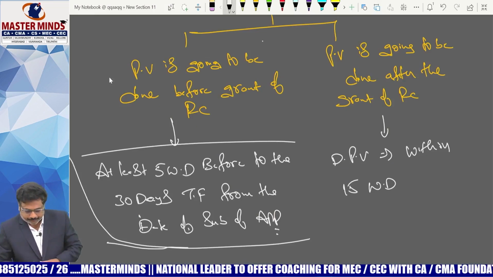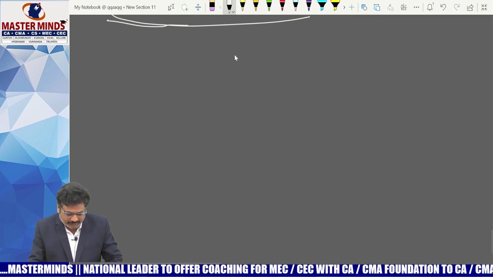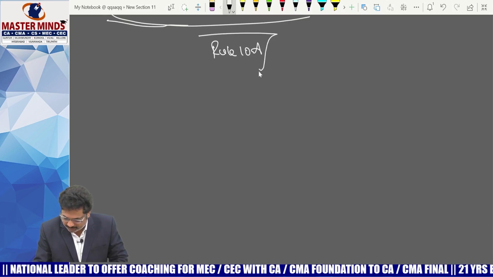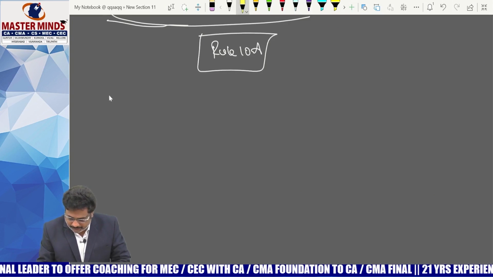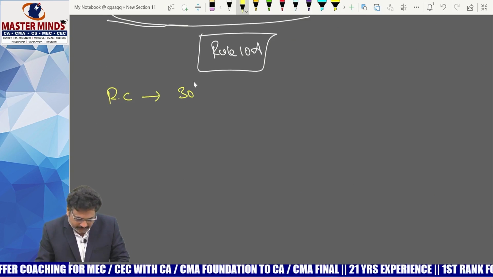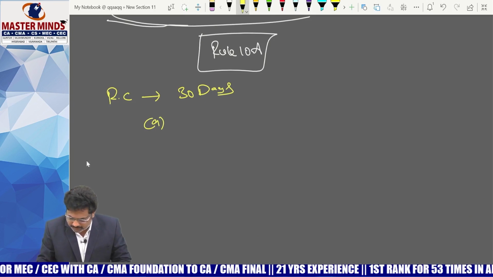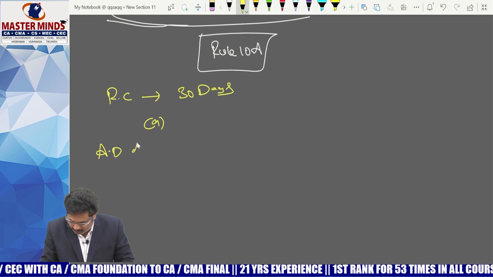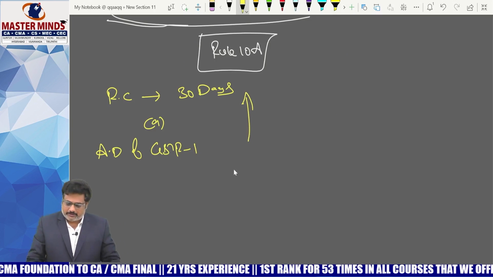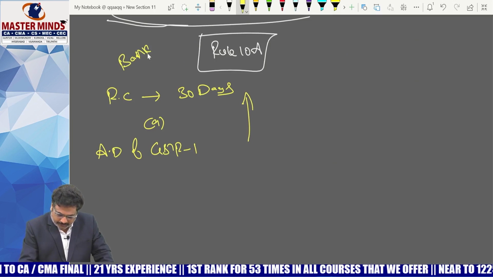Okay. What is the point here, ma'am? Just you can see here. What is the Rule 10A time limit now? The Rule 10A time limit is 30 days from the date of the registration certificate, or the actual date of GSTR 1, whichever is earlier. That is the cutoff date to submit the bank details to the department.